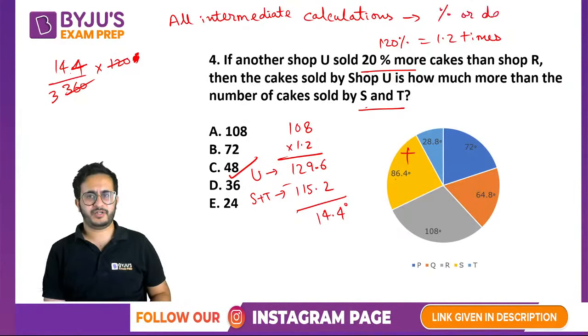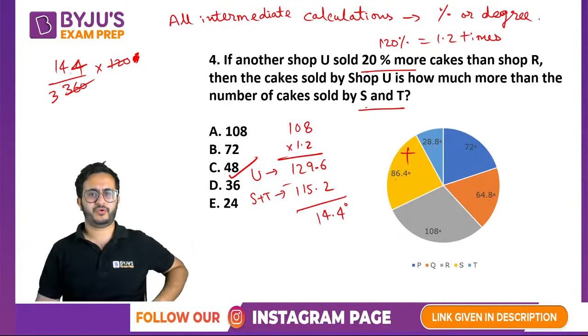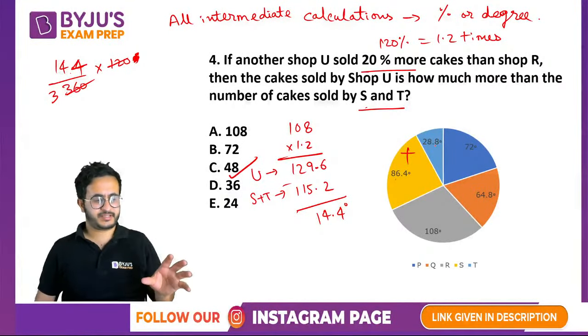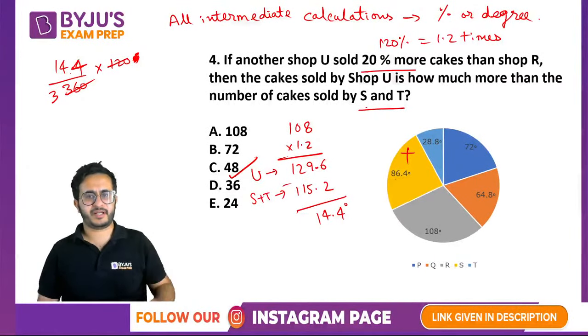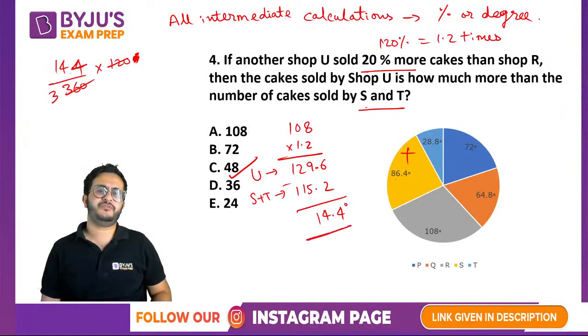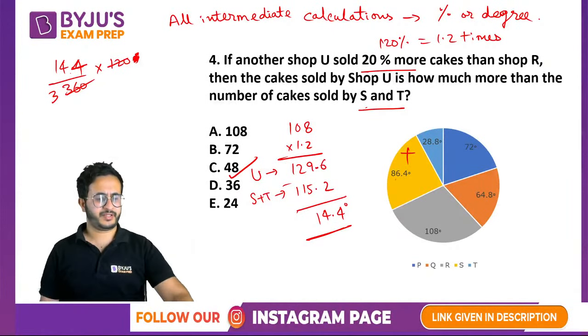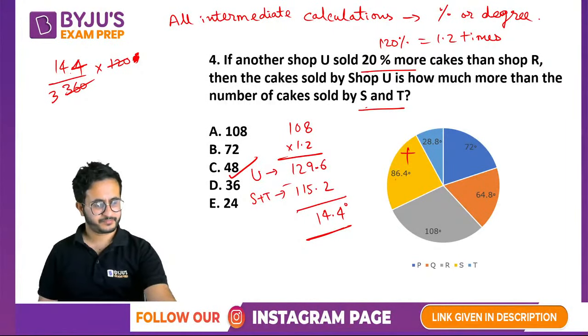So this was a pie chart on degrees. किसी में percentage में होता है, we will do all this calculation in percentages, right? Addition, subtraction, जो भी करना है, we will do in all these things, and then multiply only for the final answer. So we multiplied 14.4 degree by 360 into 120.